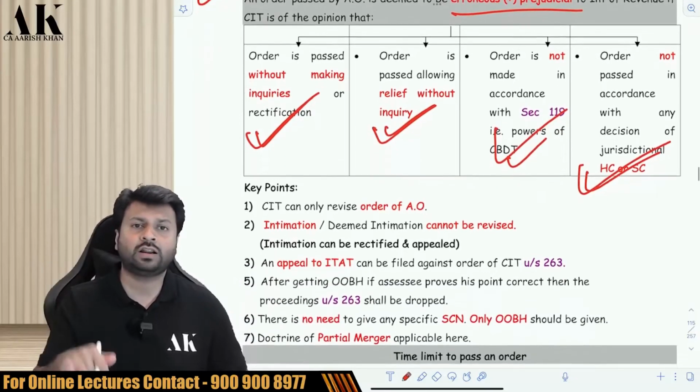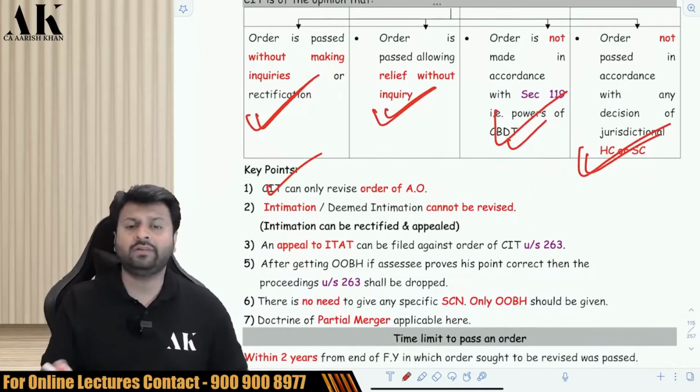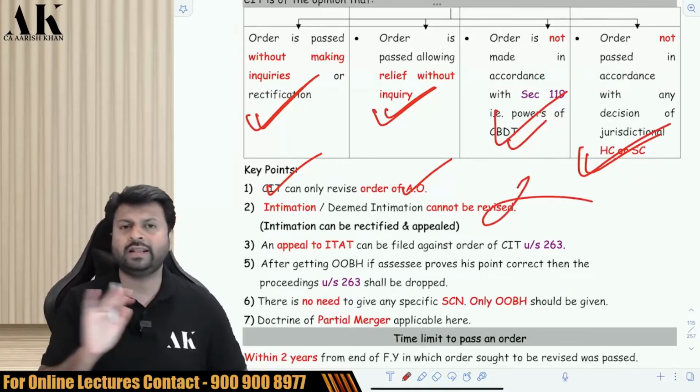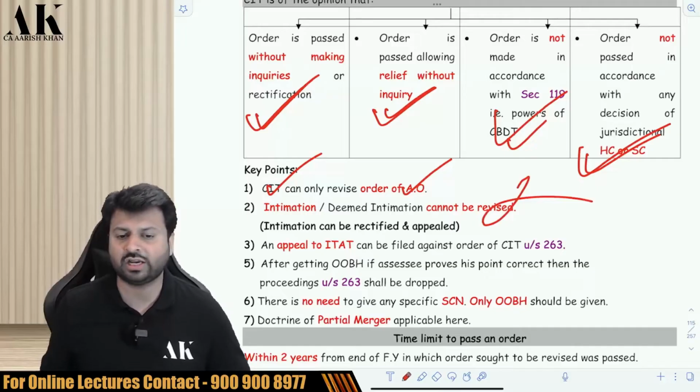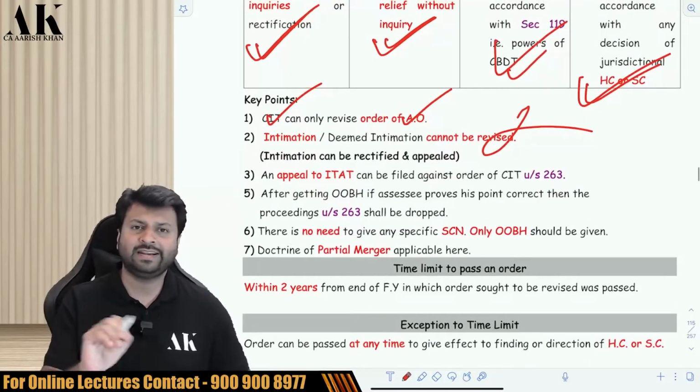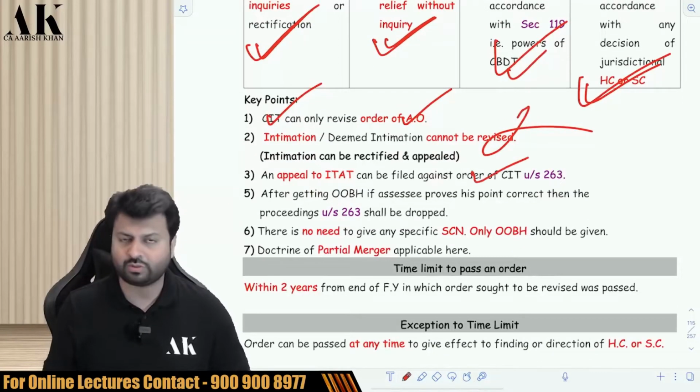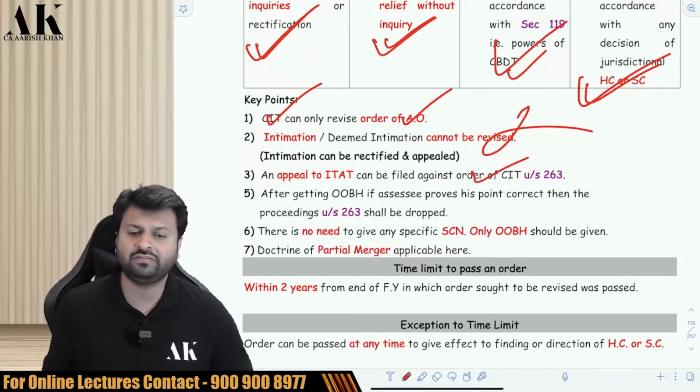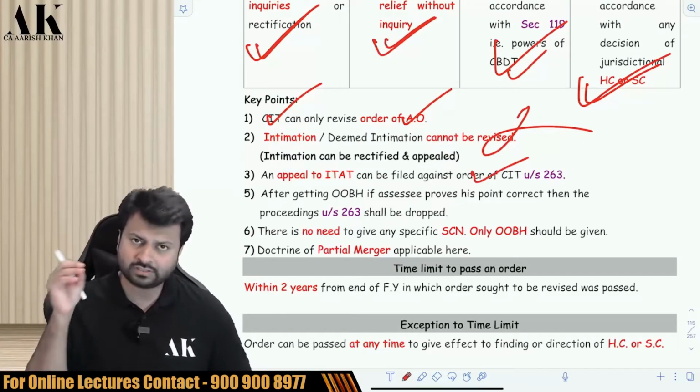Who will revise the order under this section? CIT. Whose order will be revised? AO's order will be revised. Can an intimation or deemed intimation be revised? No. Intimation or deemed intimation is not revised under this section. If an order is passed by CIT under this section, can it be appealed? Yes, you can appeal to ITAT under section what? 254. 254 is the section of ITAT. So this order is appealable to ITAT.